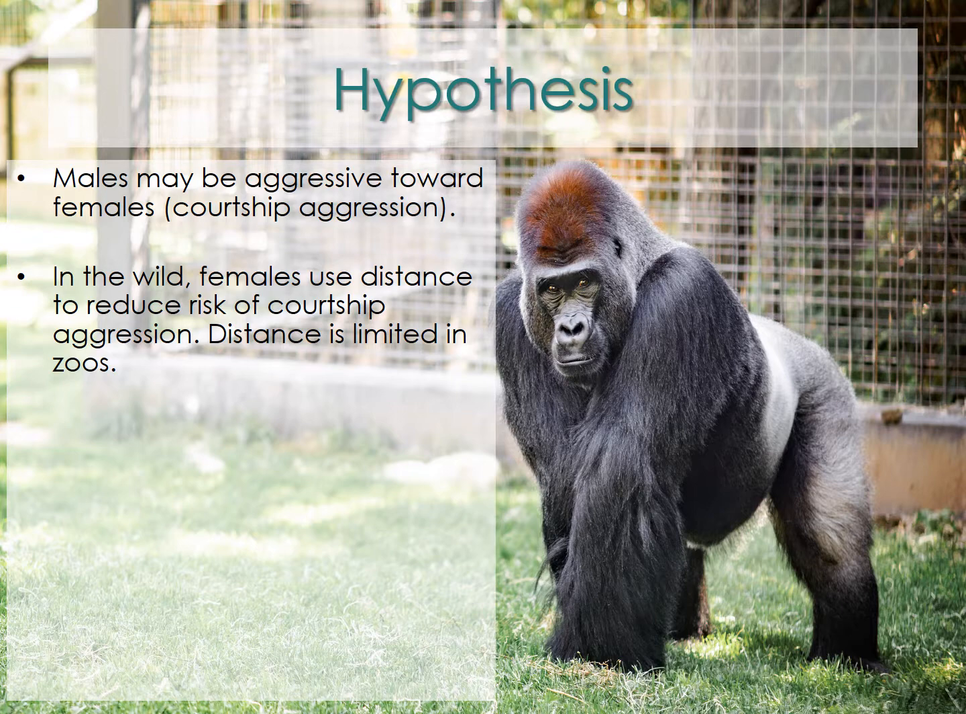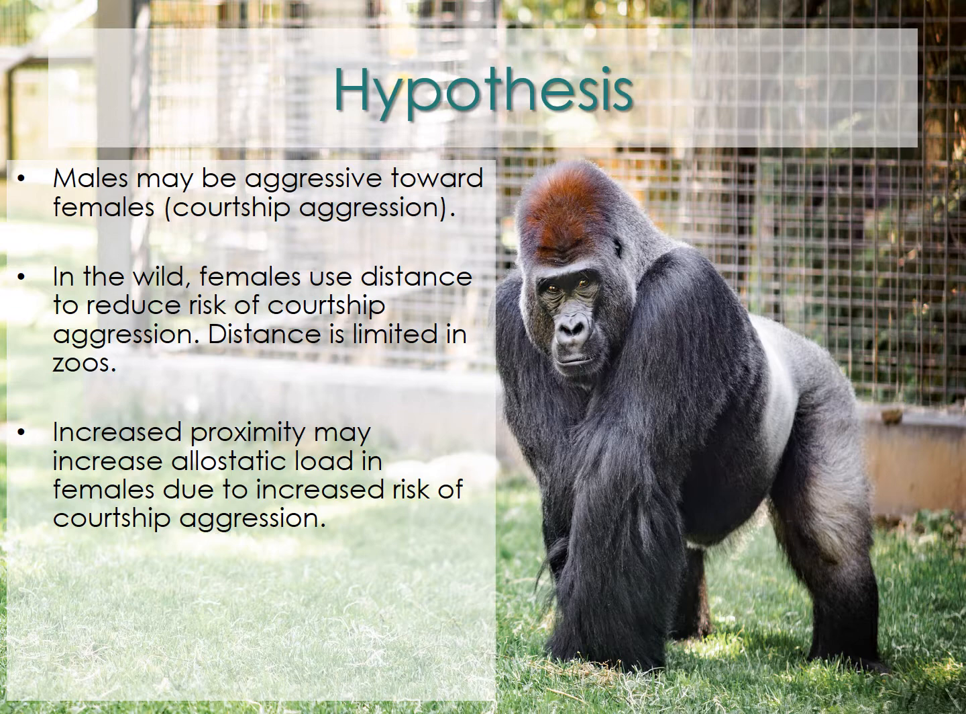And in addition, the forests where gorillas live tend to be so dense that visibility is really limited. So both the distance and the reduced visibility may help limit the likelihood for wild females to experience courtship aggression. For females living in zoos, however, they may not have the options of distance or limited visibility, and so they may be at higher risk of receiving courtship aggression from the silverback. They may even just perceive being at higher risk of this courtship aggression.